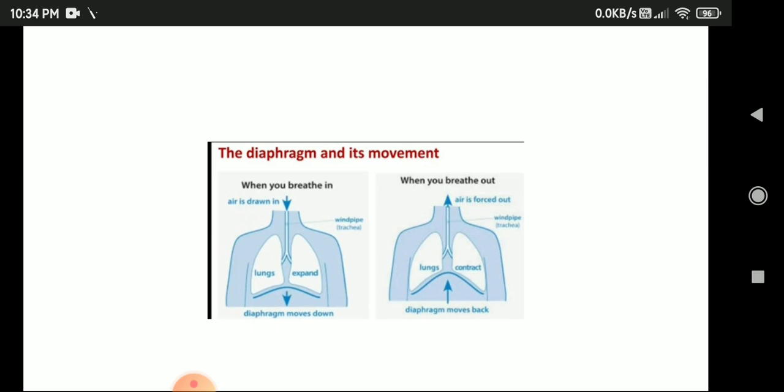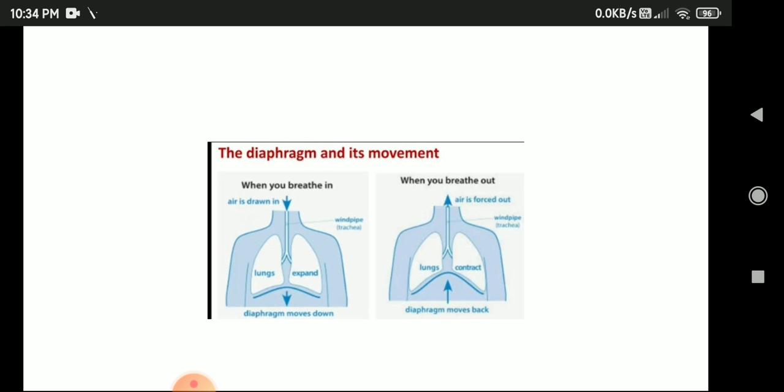The diagram above shows our respiratory organs. When we inhale, the air from outside goes into the trachea and through its branches into the lungs. In the first image you can see when we breathe in, the air goes inside and the lungs expand. In the lungs, these branches divide further into smaller and smaller branches. At the end of the last branches there are air sacs or alveoli.